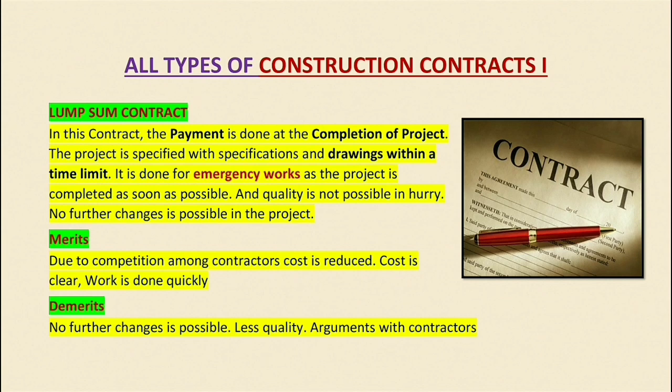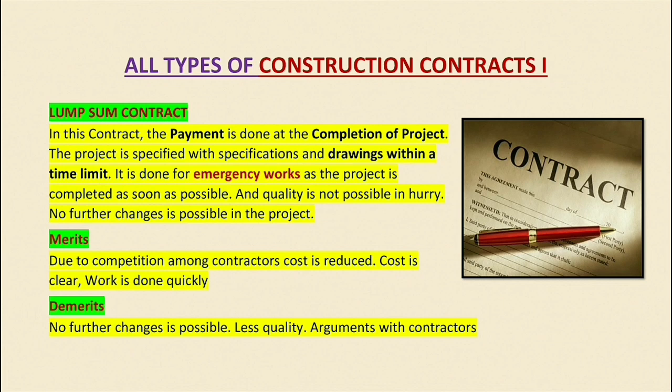So the merit would be, due to competition among contractors, cost is reduced. In this type of contract, because there are many contractors available, we can easily get the lowest bidder, and he agrees to carry out the contract with us on a lump sum basis. So cost is clear and very less, and work is done quickly, because of competition among contractors. But the demerit is that no further changes are possible.